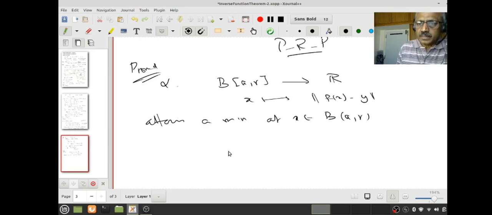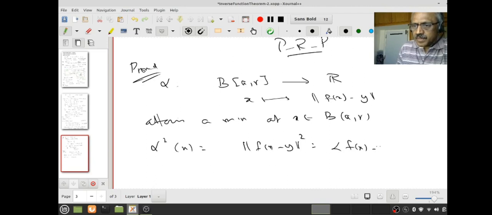Let us look at it. Now remember, this is a norm. It will be easier to deal with the norm squared, that is, the inner product. Therefore, let us look at alpha squared. Alpha squared of x equals norm of f(x) minus y whole squared, which is the inner product of f(x) minus y with f(x) minus y.